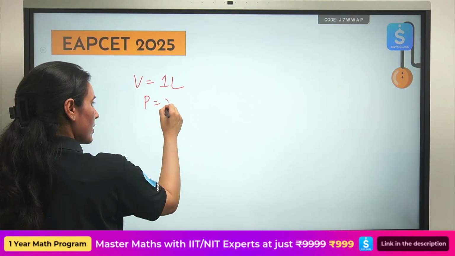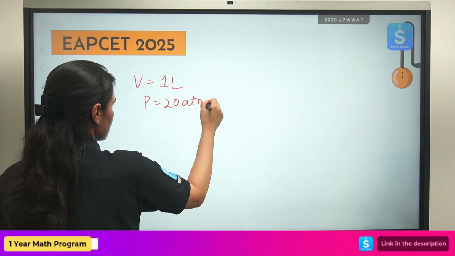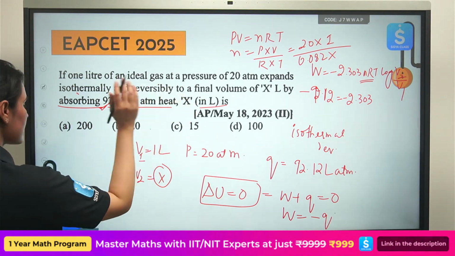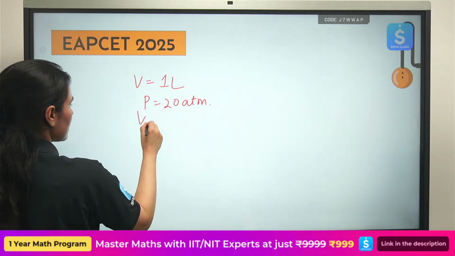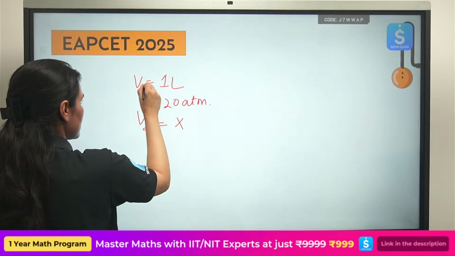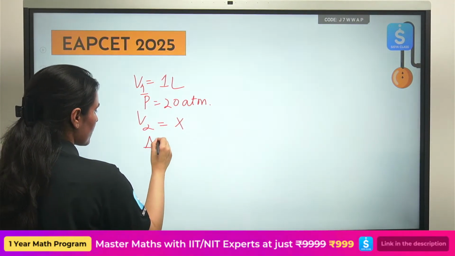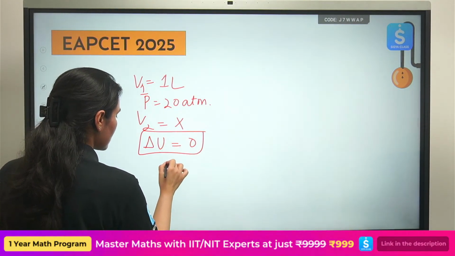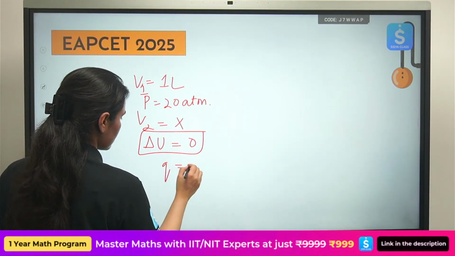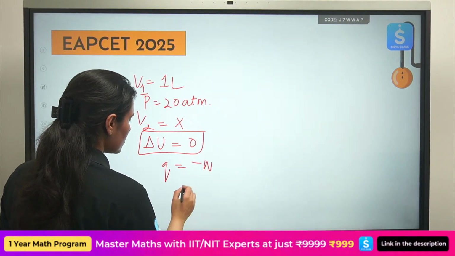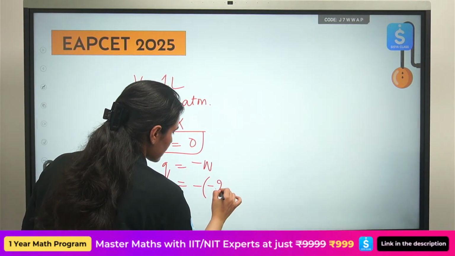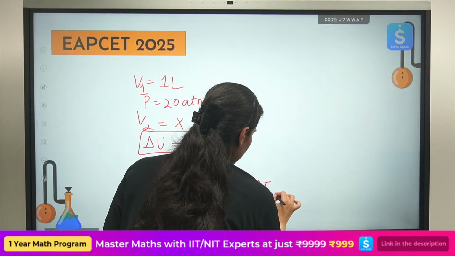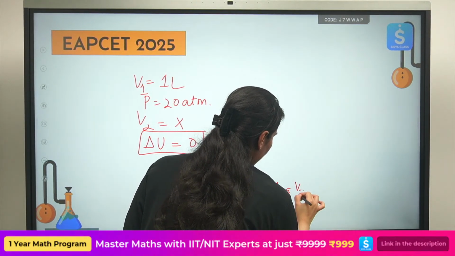Pressure is 20 atmosphere, great. What else? Isothermal reversible process, final volume x we have to calculate. V2 we don't know. V1 is given to us. Delta U is 0 because it is an isothermal process. So Q is equal to minus W. So minus of minus 2.303 RT log of V2 by V1.